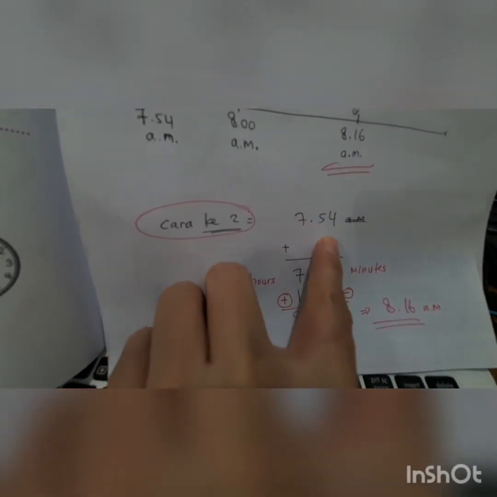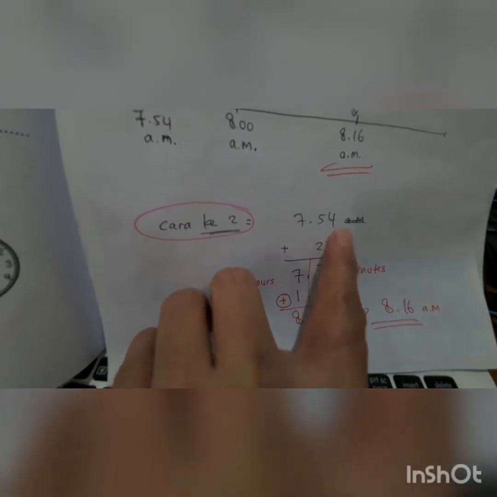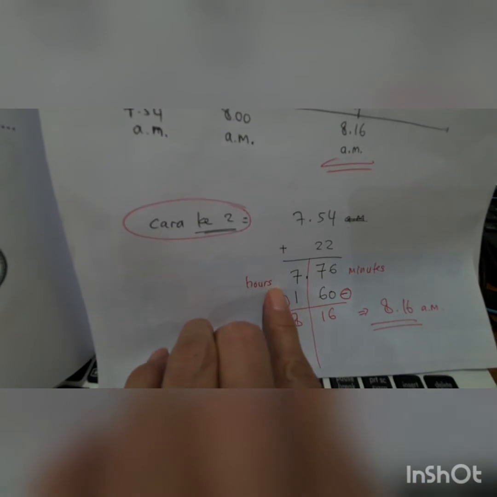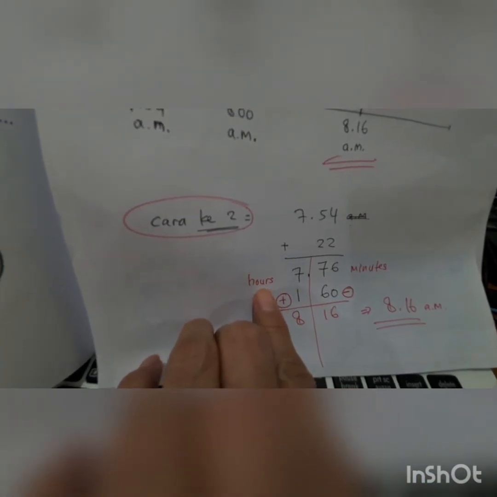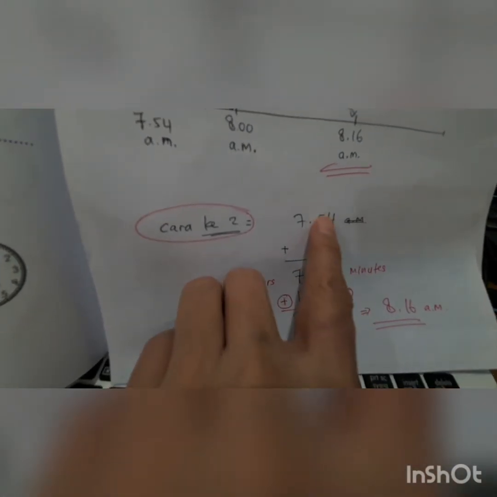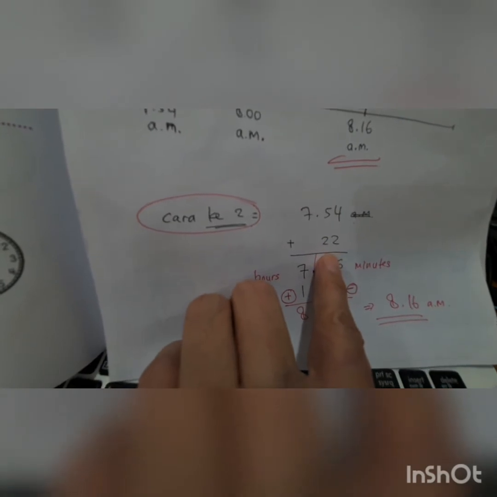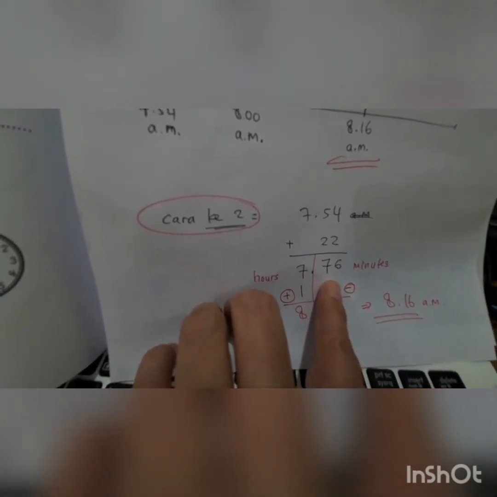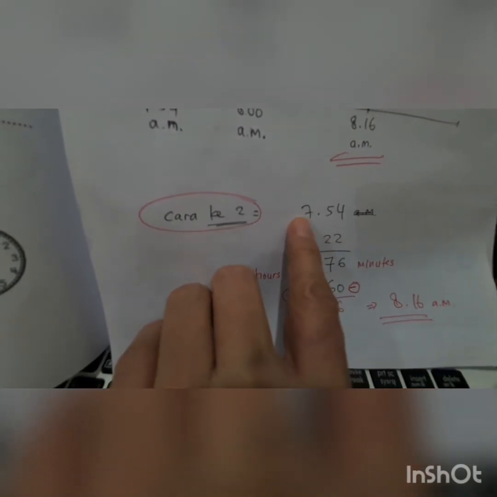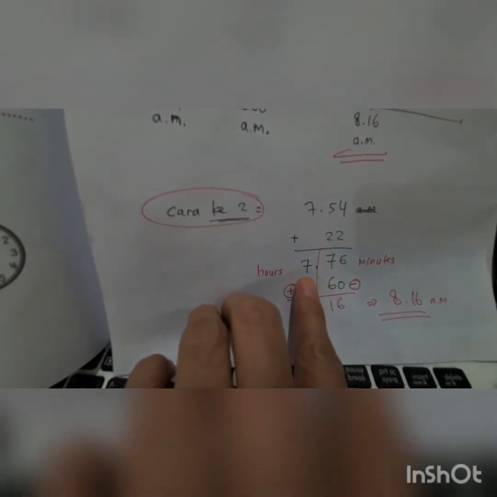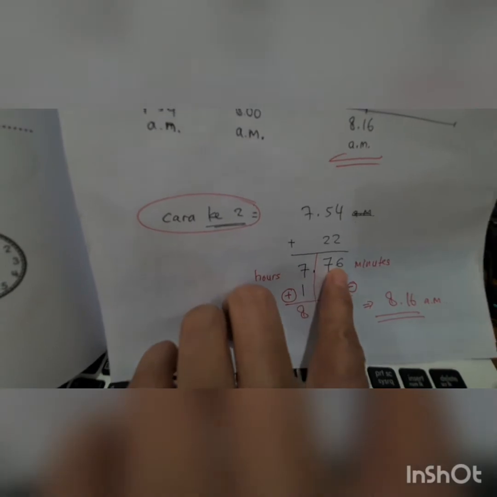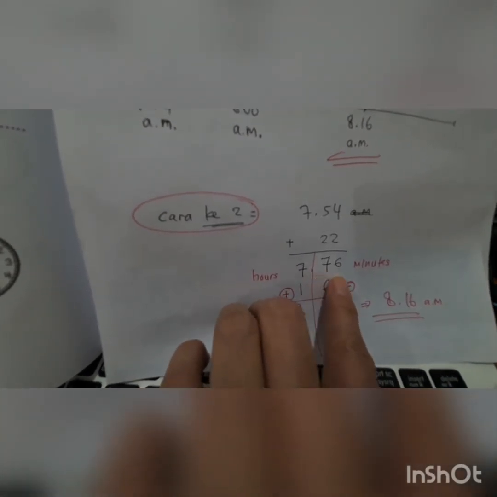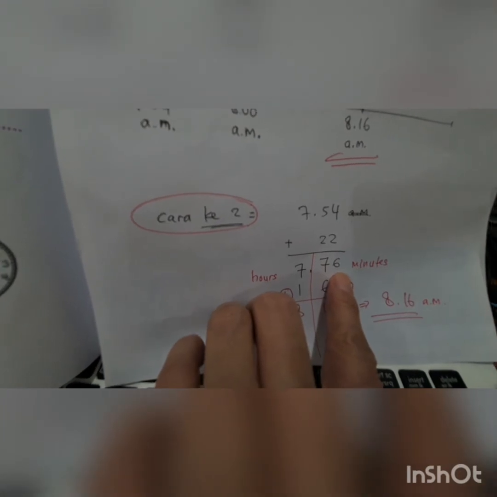So minutes you just plus with minutes. Ya, ini minutes, so this one is hours. 54 plus by 22 equal to 76. So this one still 7. Hours 7, minutes 76. But there is no until 76 minutes past.